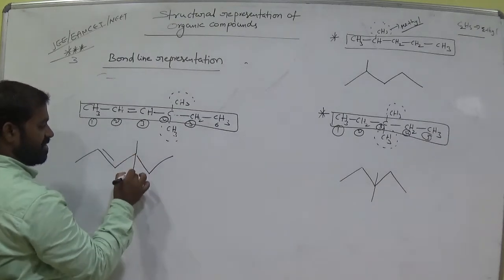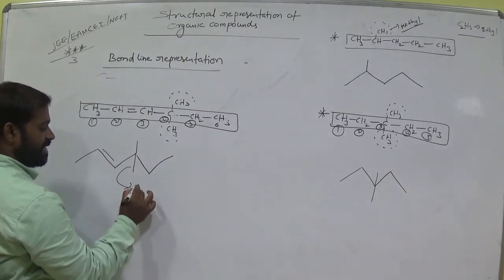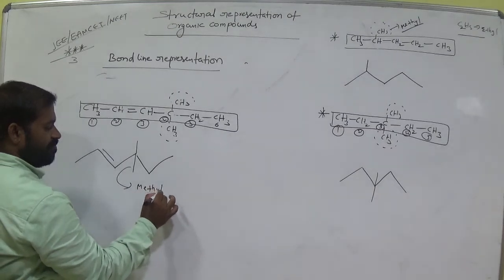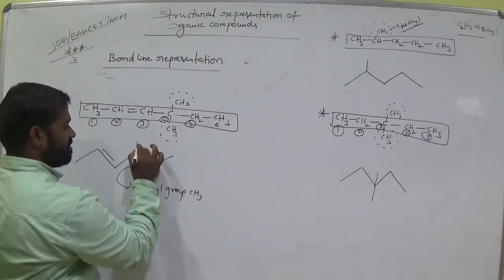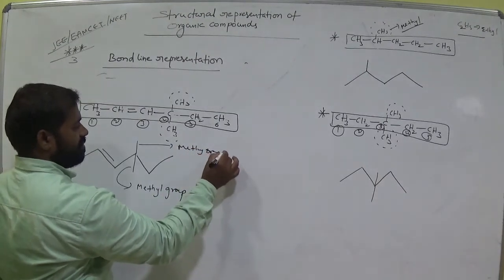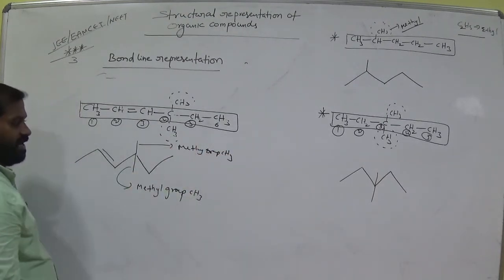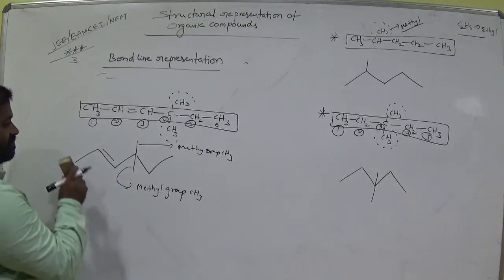One is like this, another one is like this. These represent methyl groups, that is CH3. This is also a methyl group, CH3. Okay, clear? That is the representation.